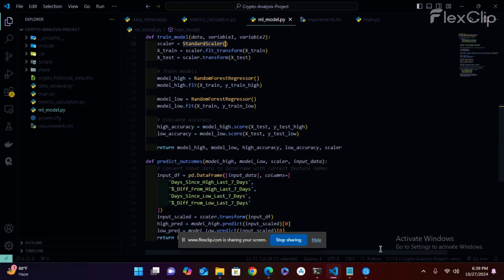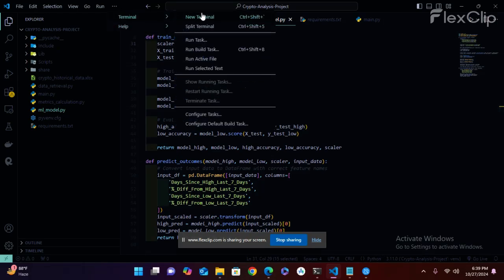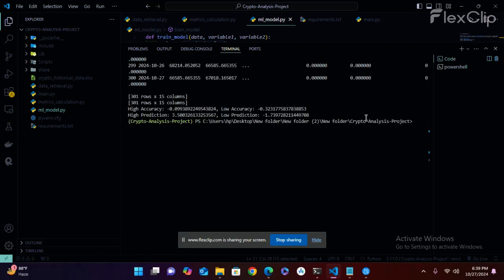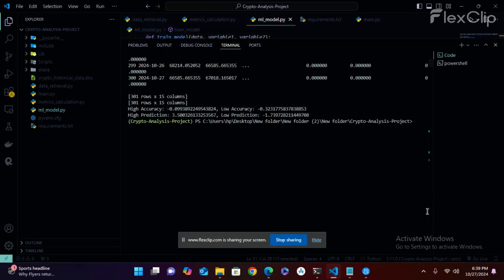And we are mentioning some accuracy of this project. This is high accuracy, high prediction. This is low accuracy, low prediction.